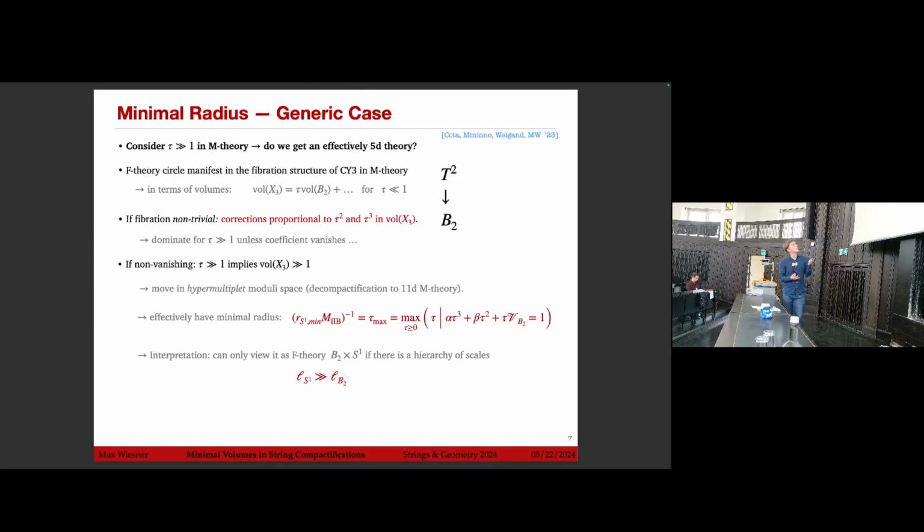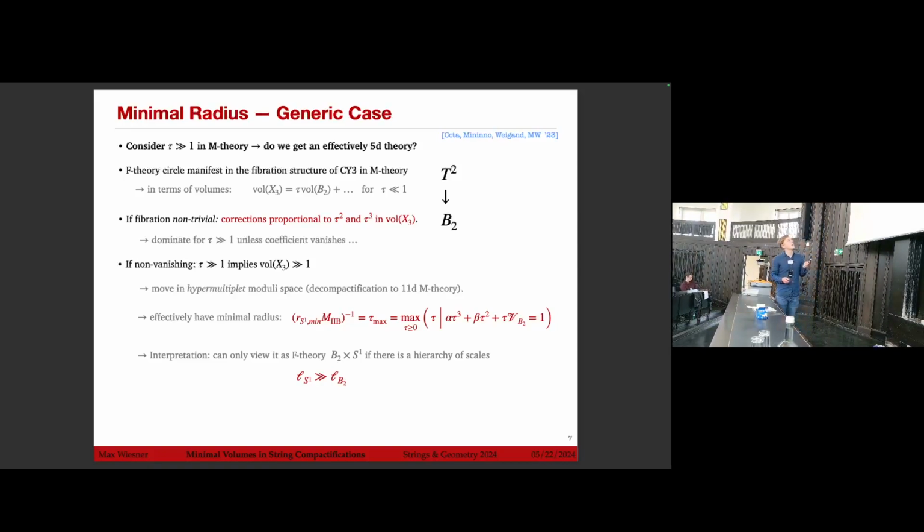But this already tells us that in the generic case where these are non-vanishing, if we make tau much larger than 1, we cannot help but go also to very large volume for the X3, which means that we're now moving in the hypermultiplet moduli space, which initially we didn't want because we wanted to keep the volume of X3 fixed. So it would be a decompactification actually to full 11D M theory. So we effectively have here a minimal radius, which is given by the maximal value of tau such that the full volume of X3 is 1, so we want the maximal tau such that this condition is satisfied.